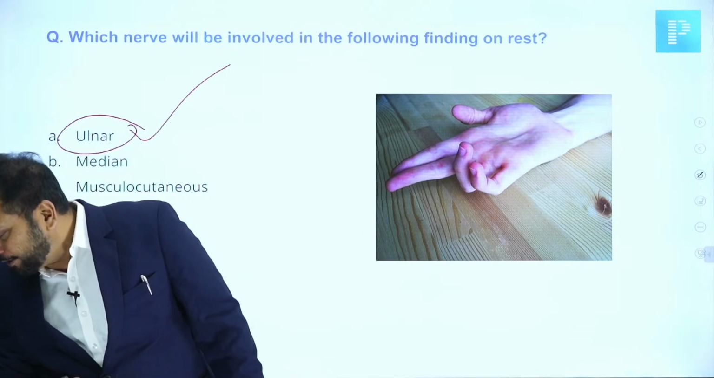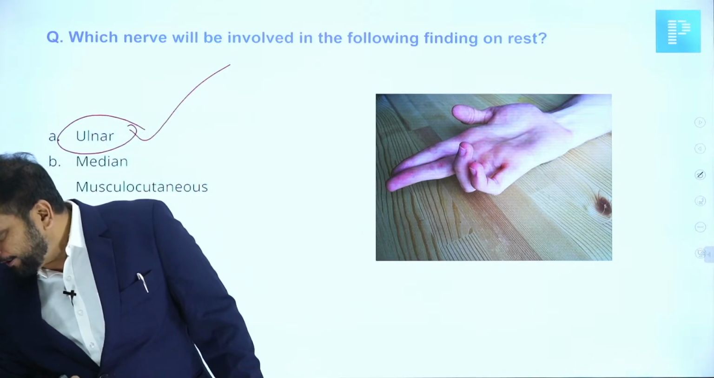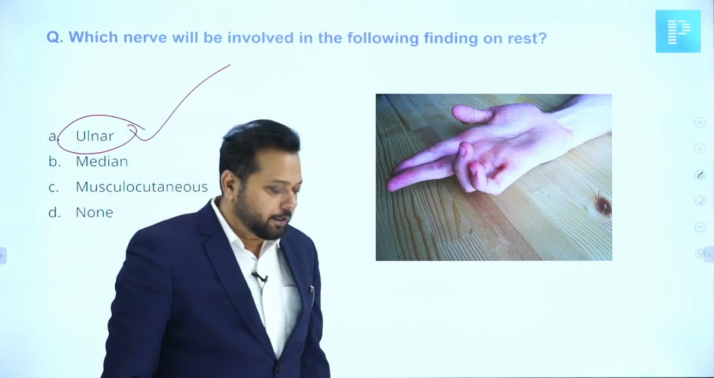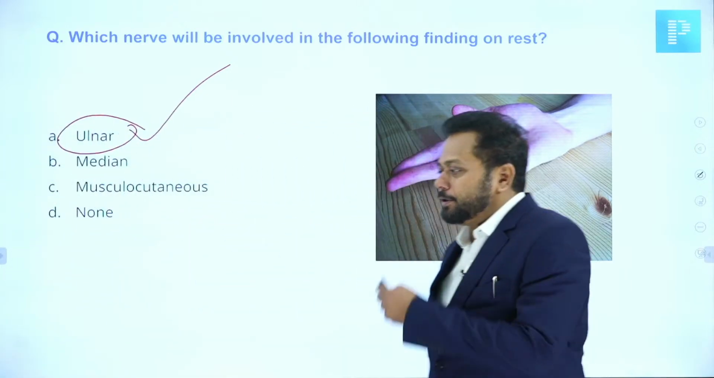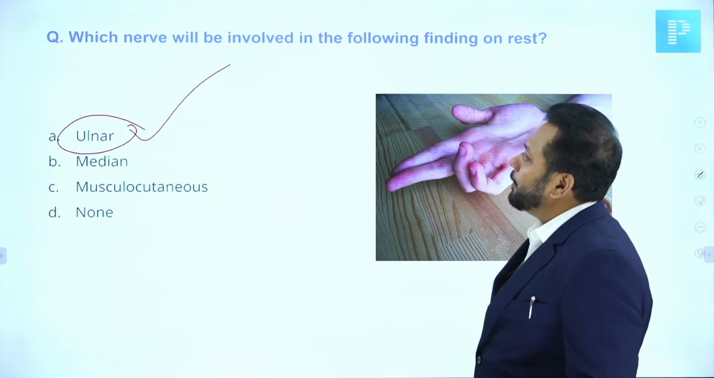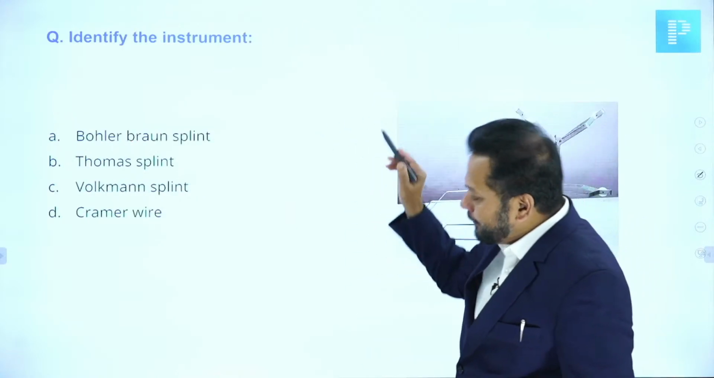Raj has given the answer. Yes, Raj, everybody is answering. Excellent. So, ulnar nerve. Marvelous. This is again a straightforward hit. All of you would have done well. Okay, thank God. The third question: identify the instrument.